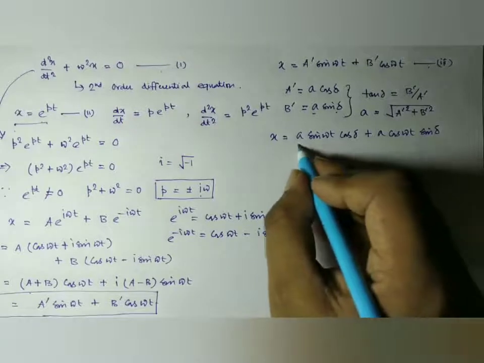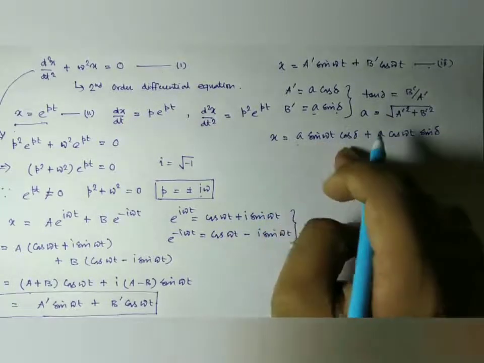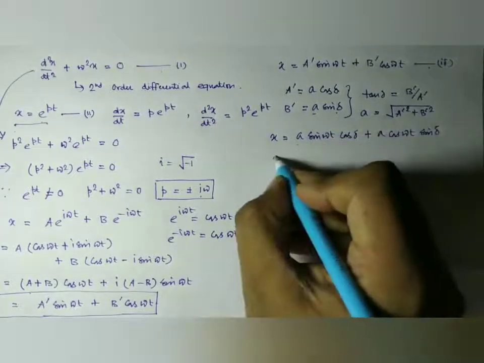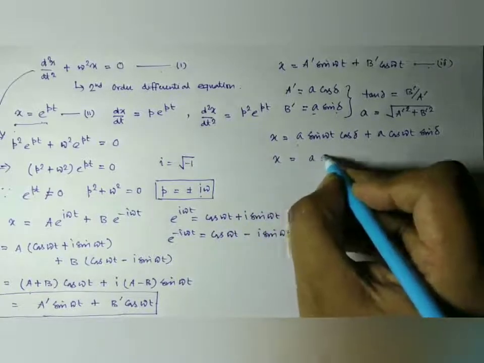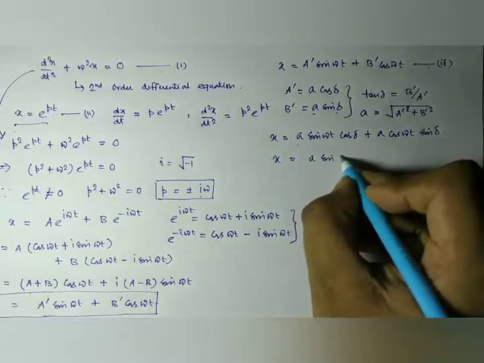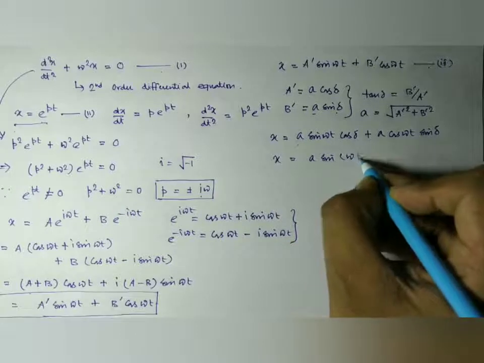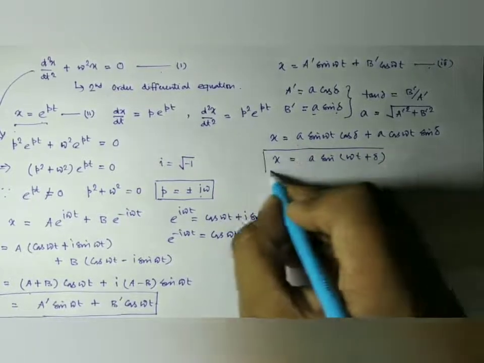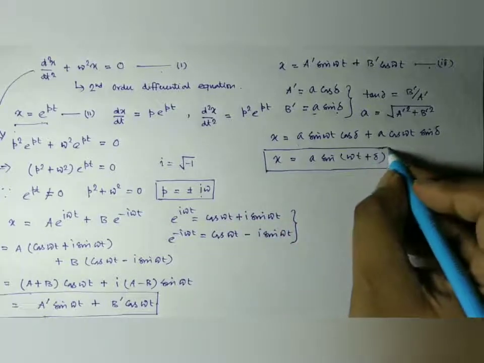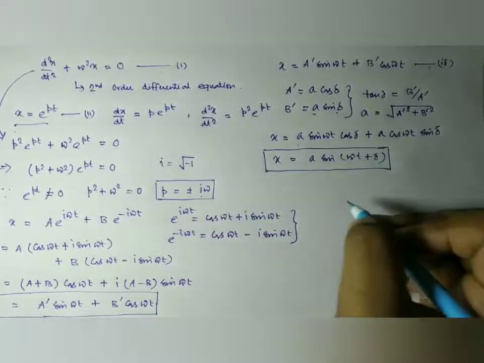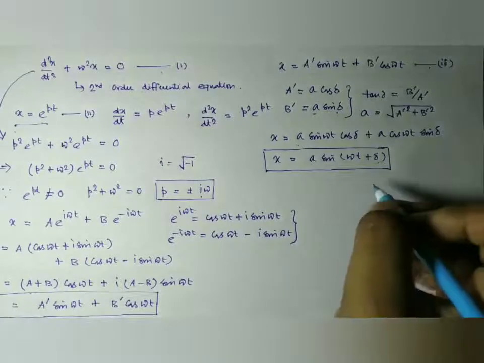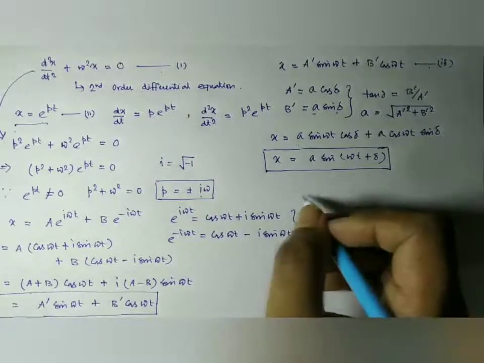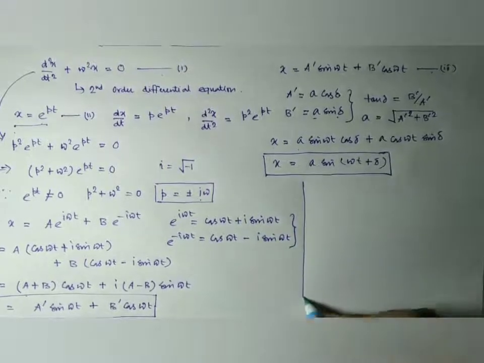So if we take common A from these two terms, we have sin A cos B plus cos A sin B. So you can write it as x equal to A sin (omega t plus delta). Look here, this is in the form of simple harmonic motion, so this is the solution of the differential equation obtained here.